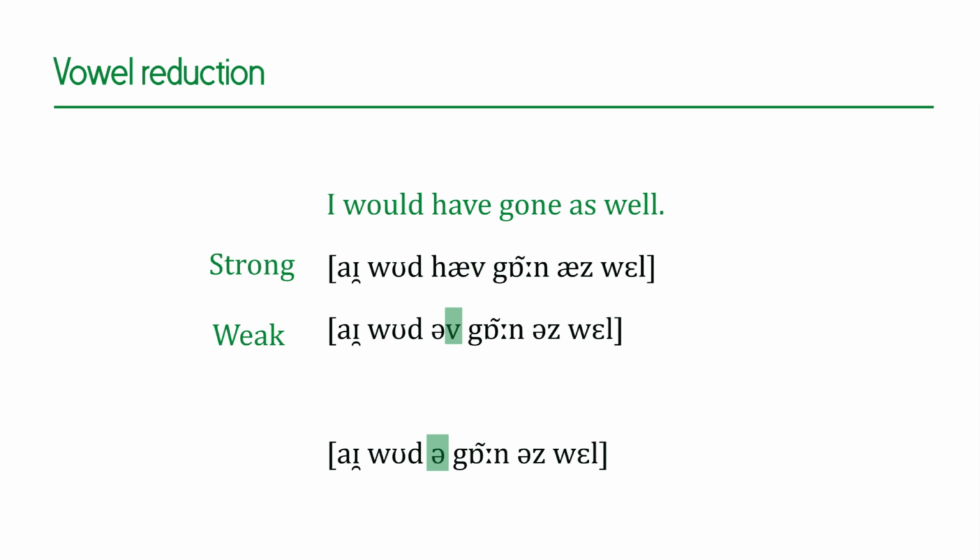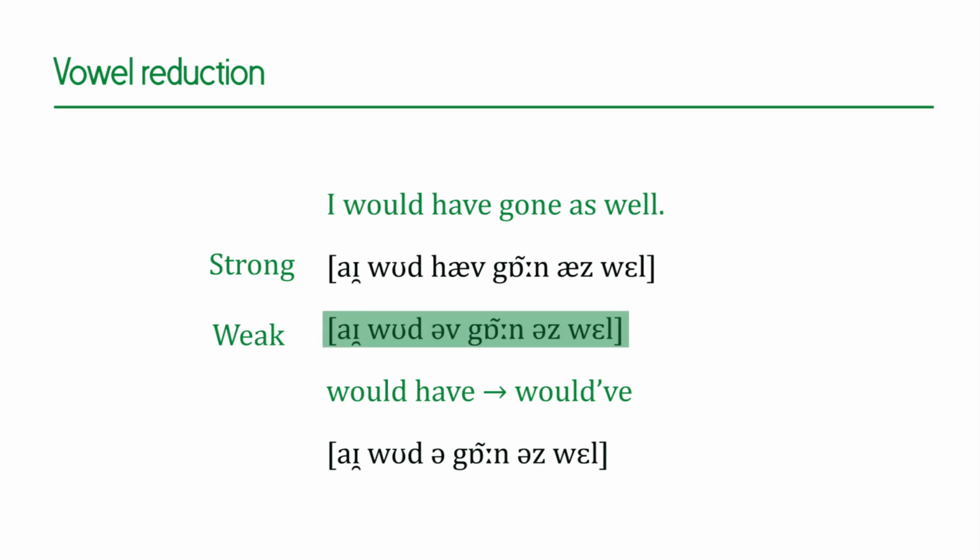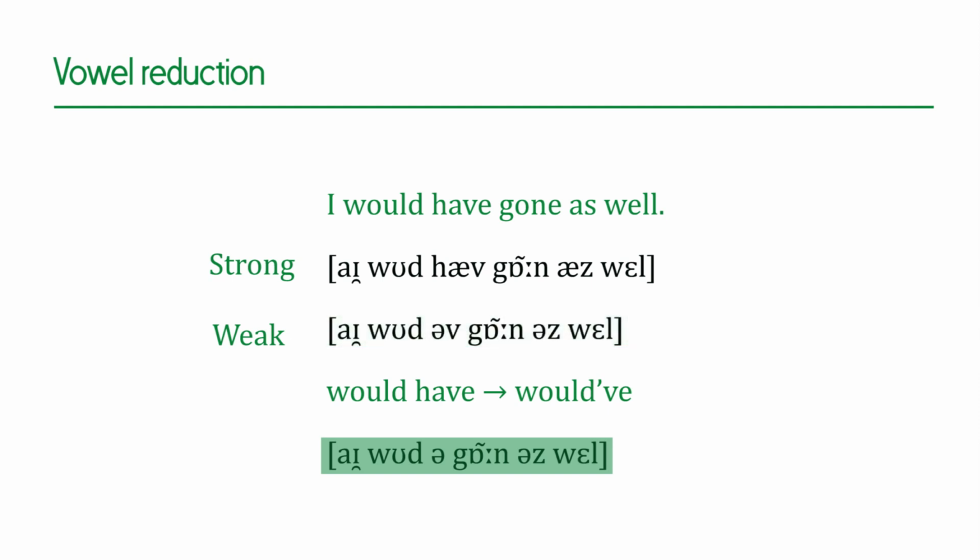In this case, of course, in the regular alphabet we write "would have", but even if you write "would have" and speak it fast, it comes out as "I would have gone as well." There might be even more reduction: "I would have gone, you know, I would have gone as well." Now you see, if you try to say this, you can say it in a shorter period of time.